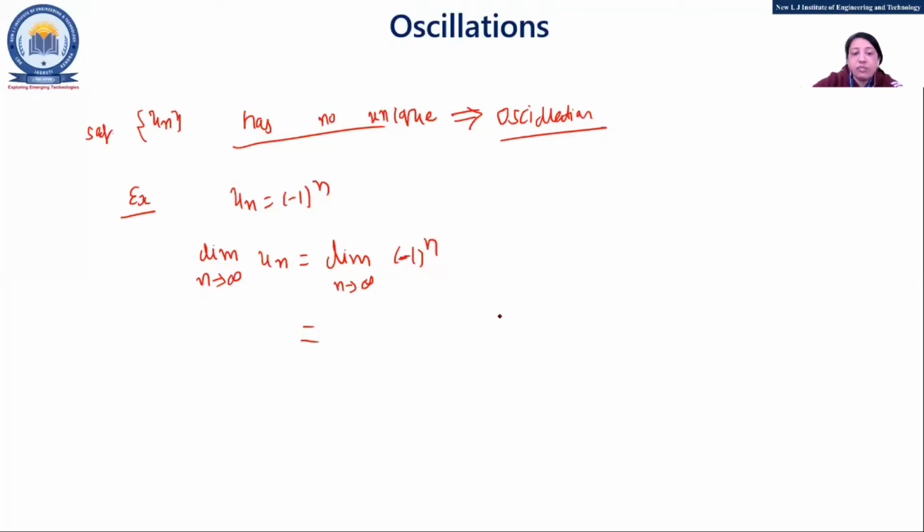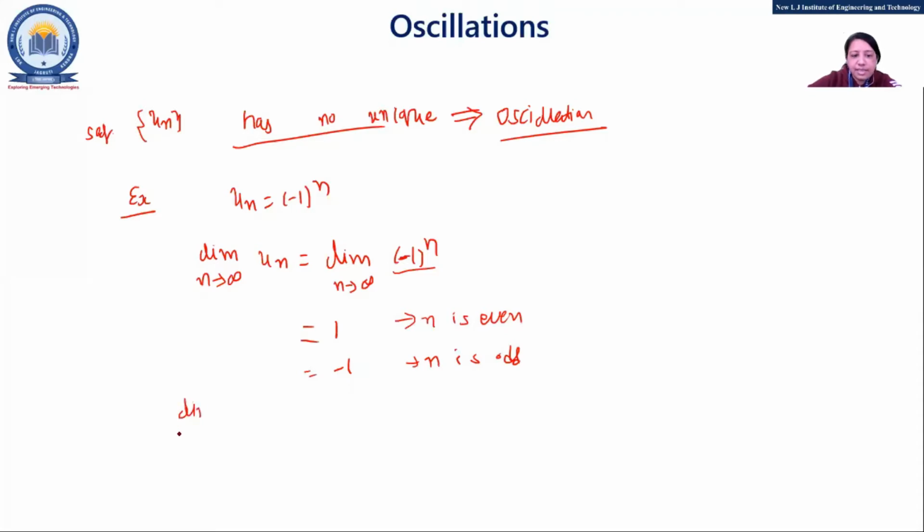When this kind of thing is there, minus 1 raised to n, you can't say directly, because your base is -1. So it will be 1 when n is even, and it will be -1 when n is odd. So we will not have a unique limit.